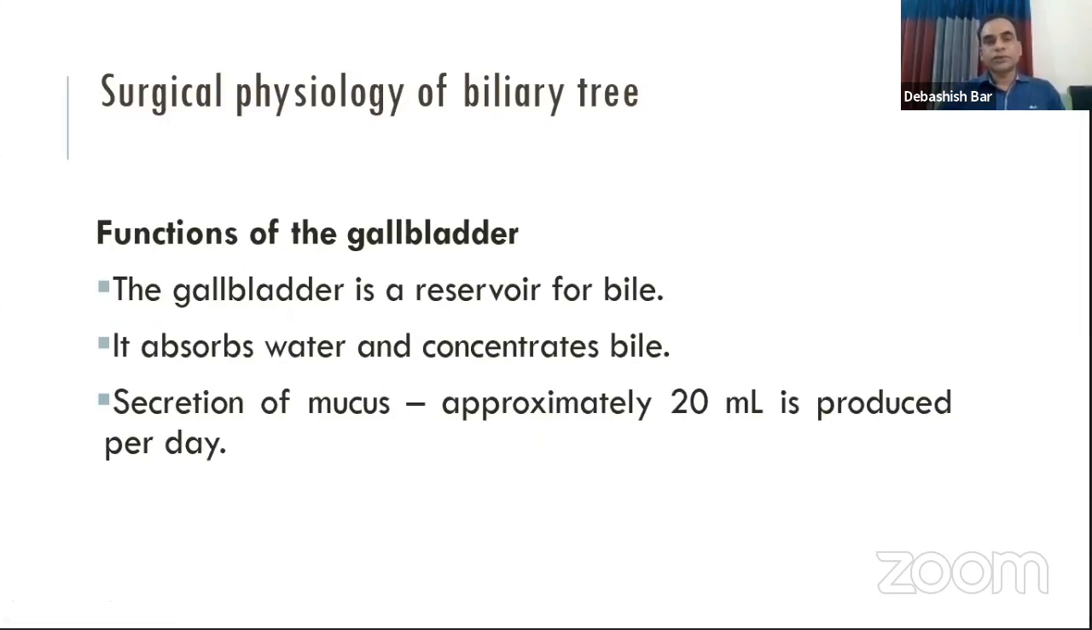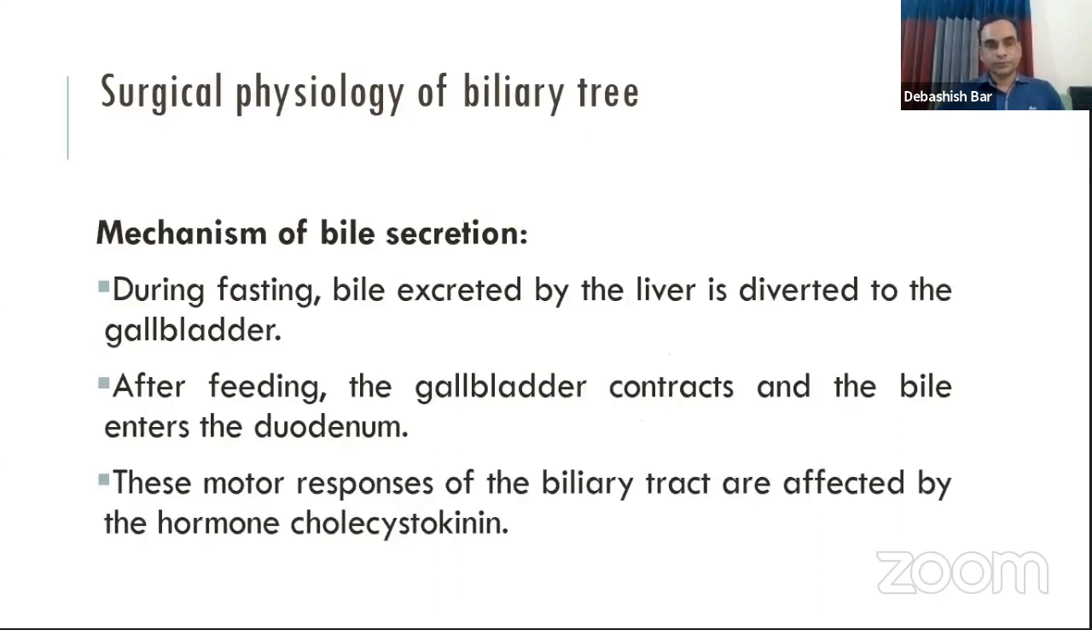We have known earlier that the gallbladder is the reservoir of bile. It concentrates bile as well as secretes mucus, about 20 ml per day. During fasting, the gallbladder stores the bile, and after eating a meal, the gallbladder contracts and secretes the bile into the duodenum. This is controlled by cholecystokinin, which causes contraction of the gallbladder and relaxation of the ampulla of Vater.